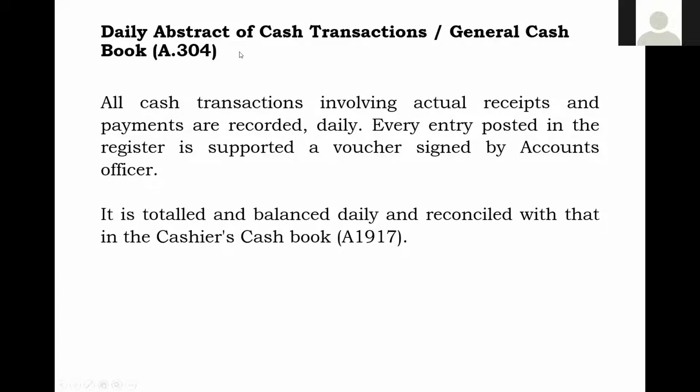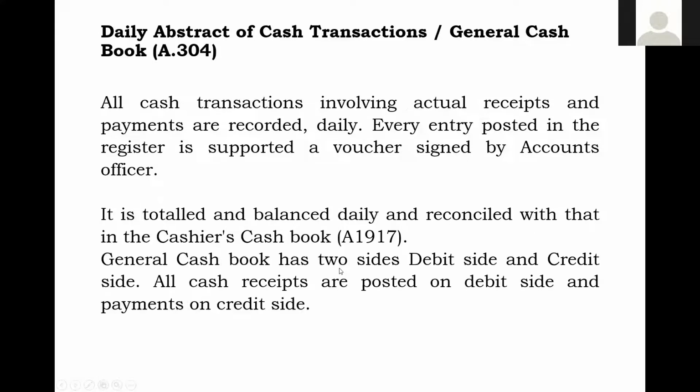Our general cash book A304 will be reconciled with the cashier's cash book daily. Then the general cash book has 2 sides, the debit side and credit side, and all cash receipts are posted on the debit side because cash is received, so debit, and payments, cash is going out, on the credit side you have to post it. So this is how the daily abstract of cash transactions will be done.